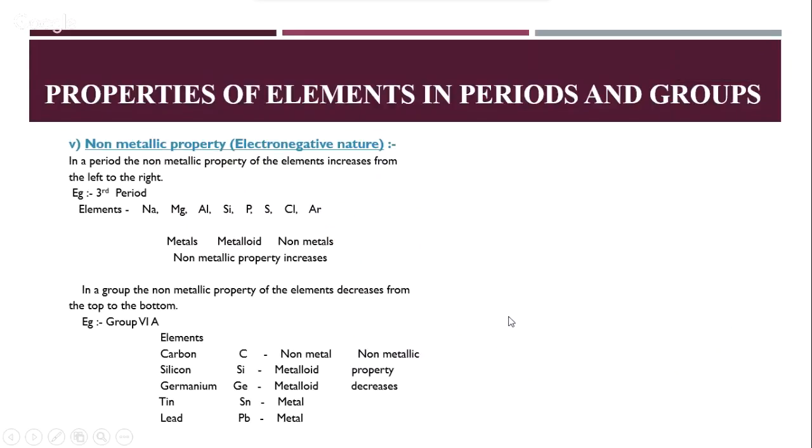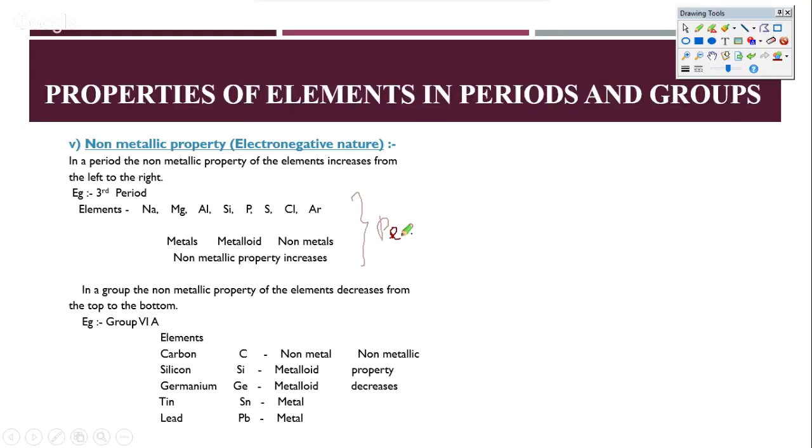And the last property that we need to see today is the electronegative trend of the elements. Okay, so you will find that the non-metallic property actually... As we have kept the trend, firstly we look at the period and then we look at the group. So you will see that across the period, the non-metallic property would of course increase, because the metallic property is decreasing. Of course the non-metallic property will increase.